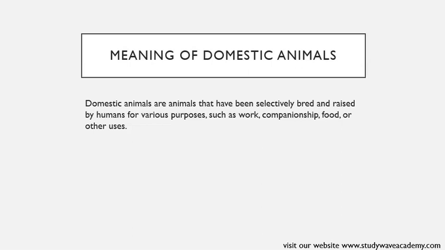These animals are usually kept for various purposes, such as providing food, helping with work, offering companionship, or serving other useful functions in human society. Domestic animals are different from wild animals because they have adapted to living with people and are typically more docile and accustomed to human interaction. Okay?